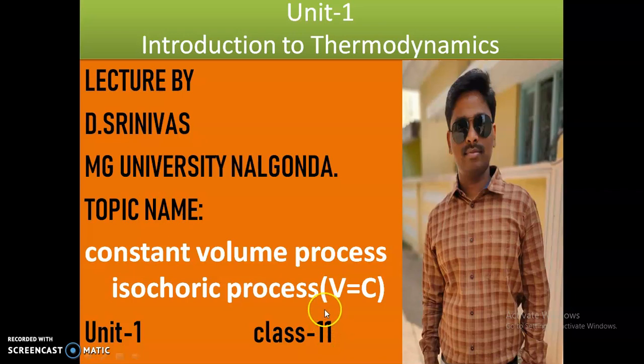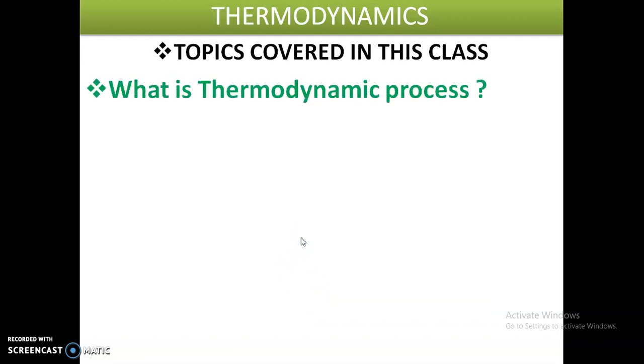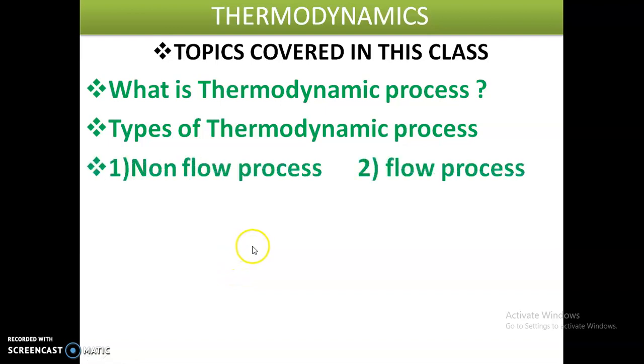In this class we are going to discuss these topics. First, what is a thermodynamic process? Types of thermodynamic process. There are two types of thermodynamic process: the non-flow process and the flow process.